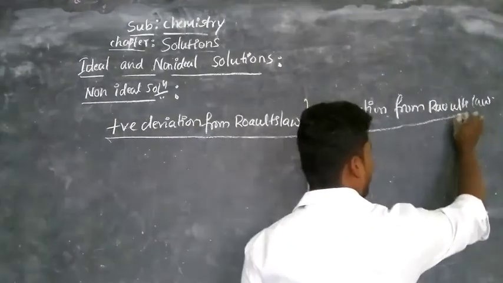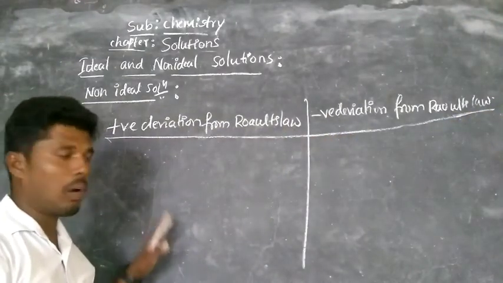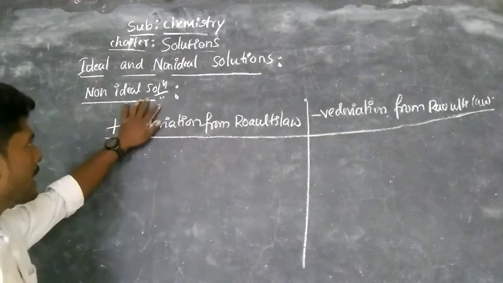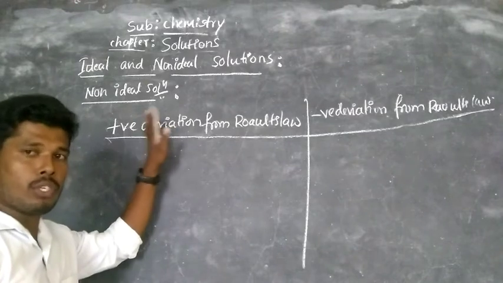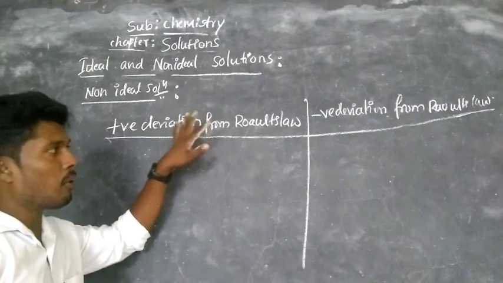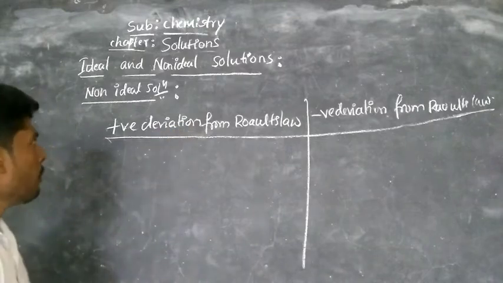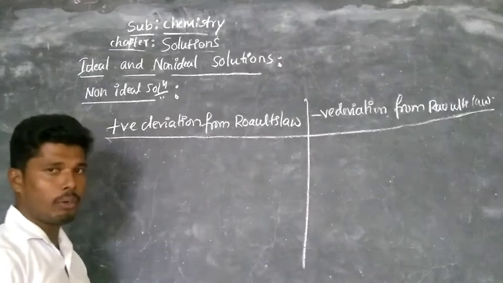So observe here, ideal solution means the solution which obeys Raoult's law over the range of all concentrations, and non-ideal solution means the solution which does not obey Raoult's law over the range of all conditions or concentrations. Now these non-ideal solutions are of two types, positive deviation and negative deviation.